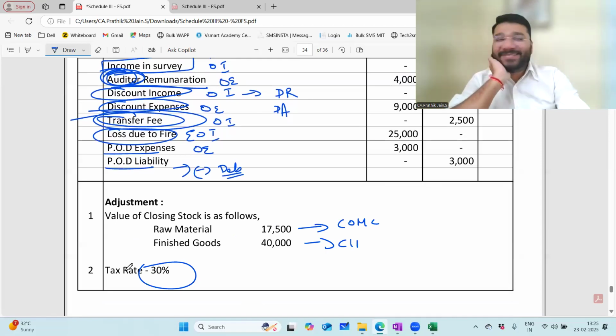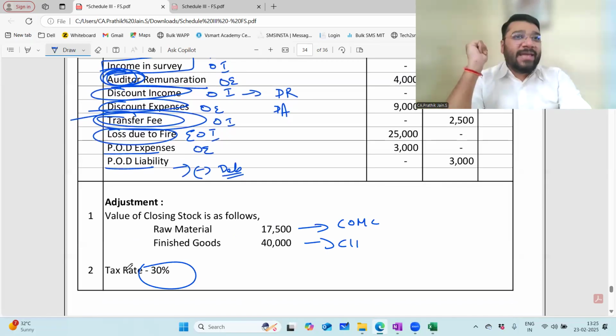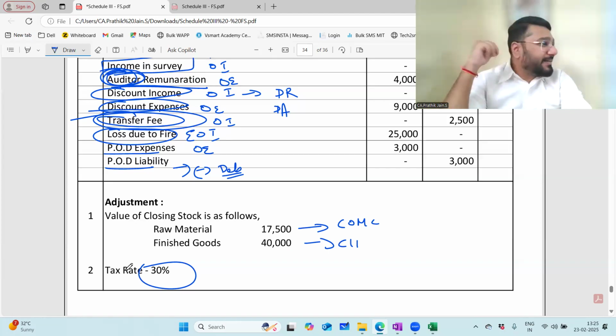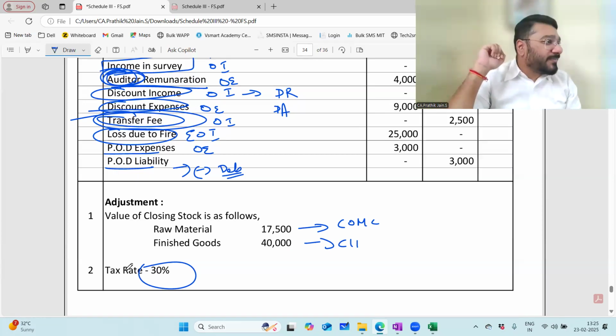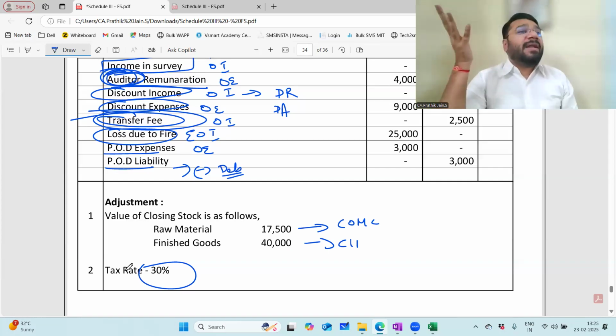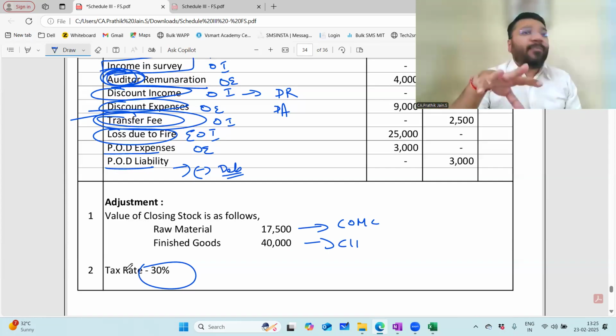No, no, no. You will not believe. You take your ICAI module. The very first or second illustration is a full-fledged illustration with balance sheet and P&L. So what did I do? I'm trying to set the basics for you with different small questions. There are so many things which just went unexplained in the ICAI module. I've put in effort to explain each and every point.